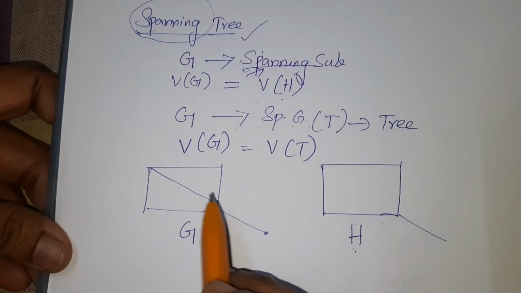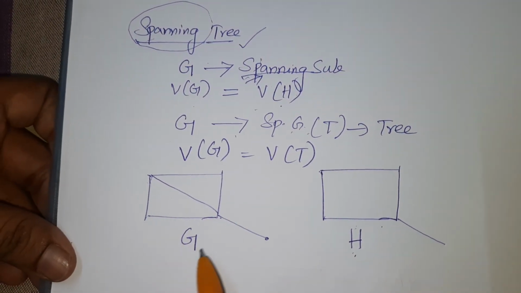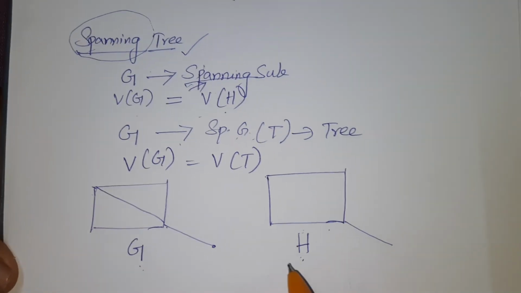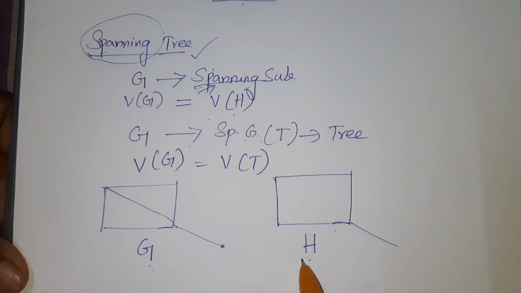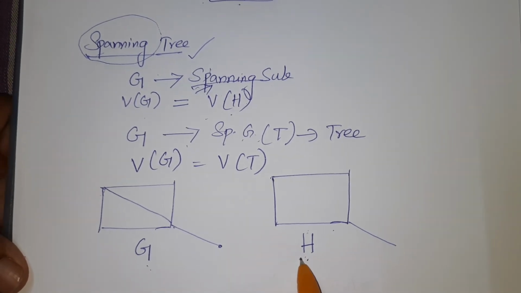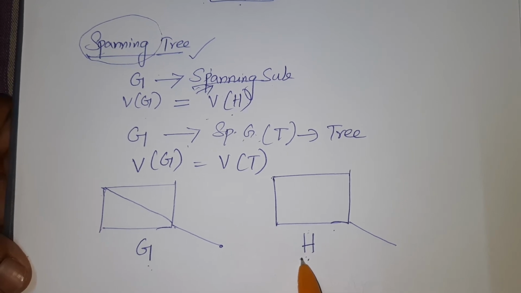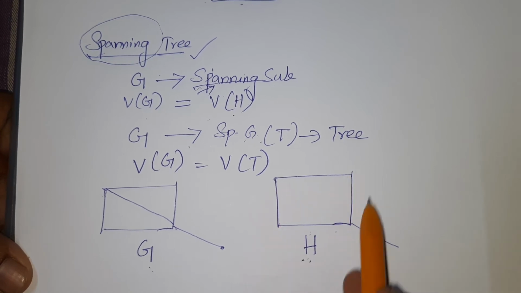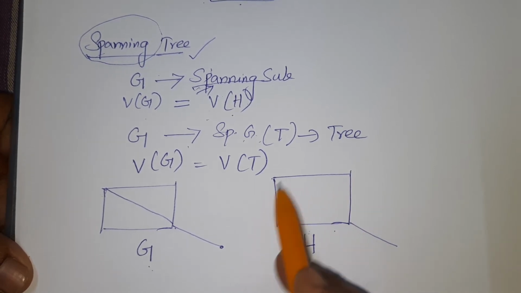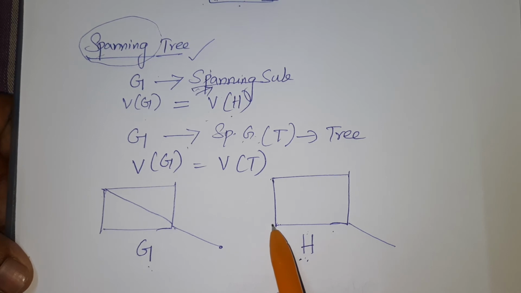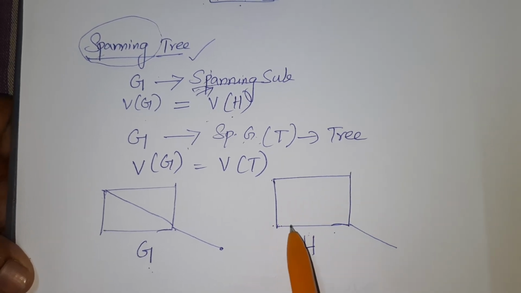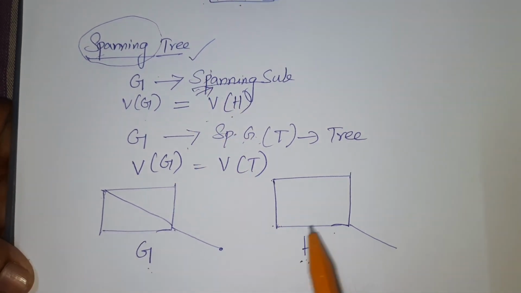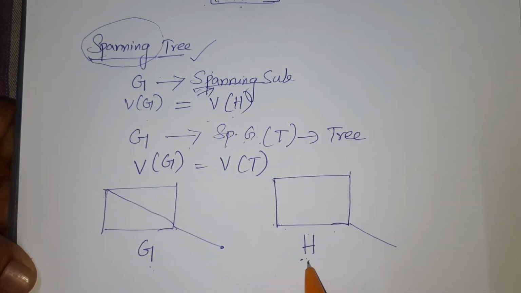Okay. So I can say, if this is going to be a graph G, from this graph we can have a subgraph, say H. But can I call this H a tree? No. Tree means it should not contain any cycle in it. I must not see any closeness in my graph. Wherever I start, if I am able to come back to the same point, if that possibility happens, it is called a cycle. So if I have to define a tree, it should not contain a cycle. So this H cannot be a tree.